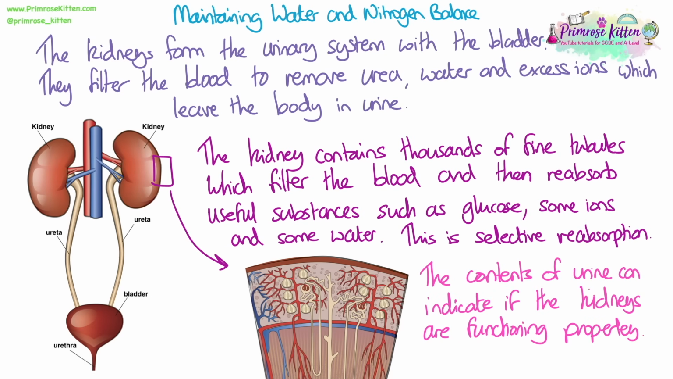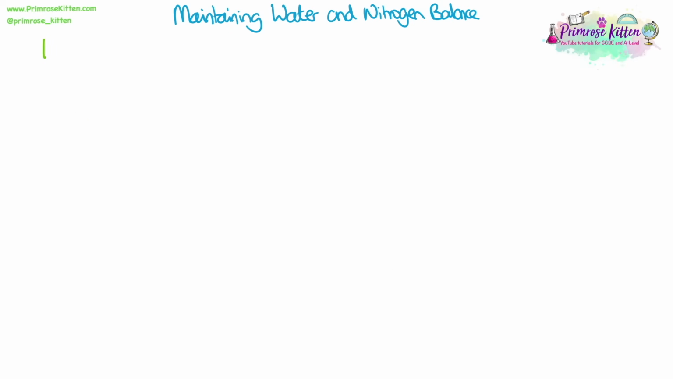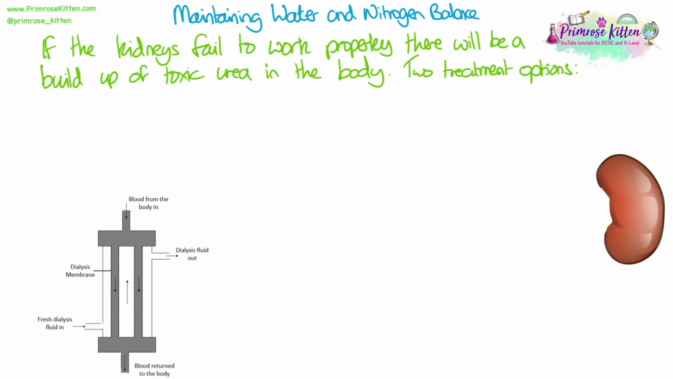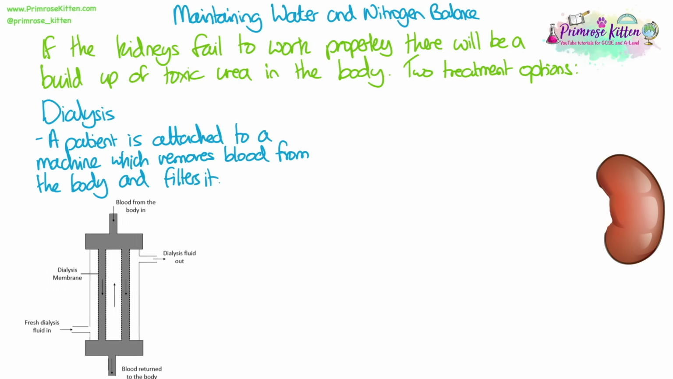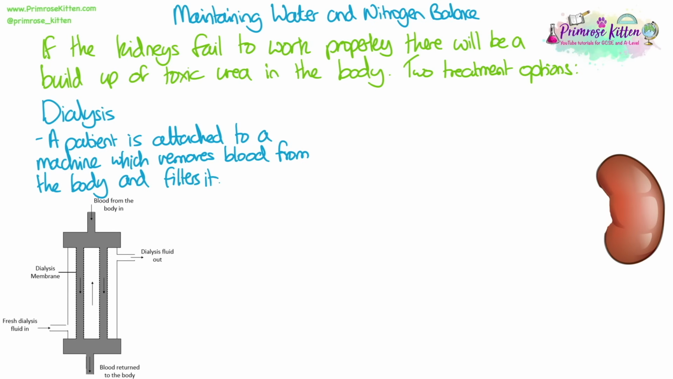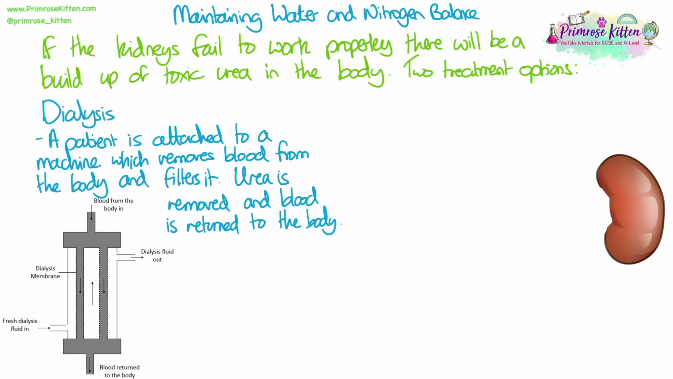The contents of urine can indicate if the kidneys are functioning properly. So for example, if things like glucose and some ions which should be being reabsorbed are present in the urine, that can indicate that selective reabsorption is not happening properly. If the kidneys fail to work properly, there will be a buildup of toxic urea in the body as well. There are two treatment options for kidney failure. Dialysis. This is where a patient is attached to a machine which removes blood from the body and filters it. Urea is removed from the blood, and then the blood that is clean is returned to the body.